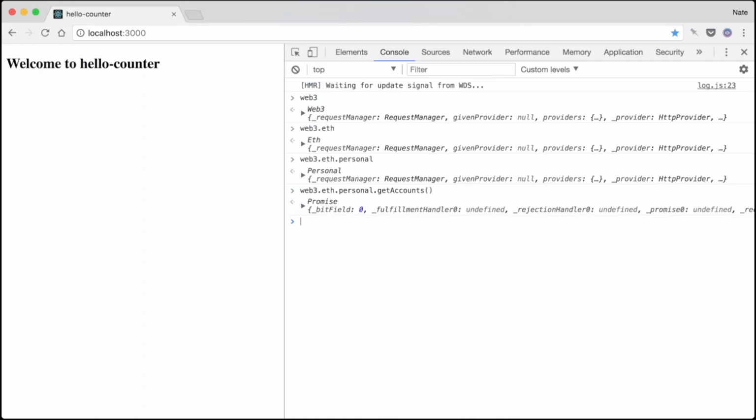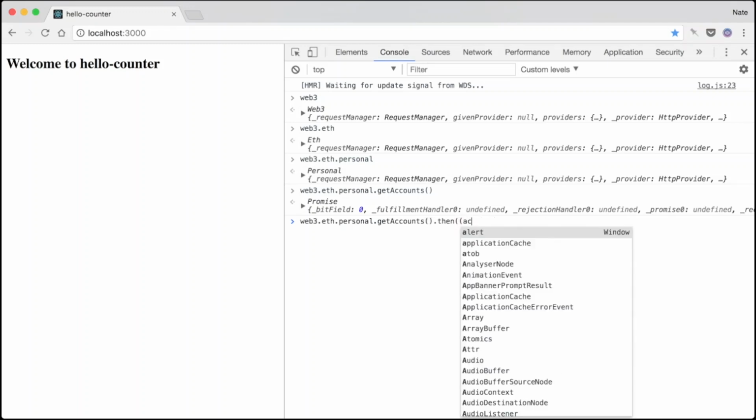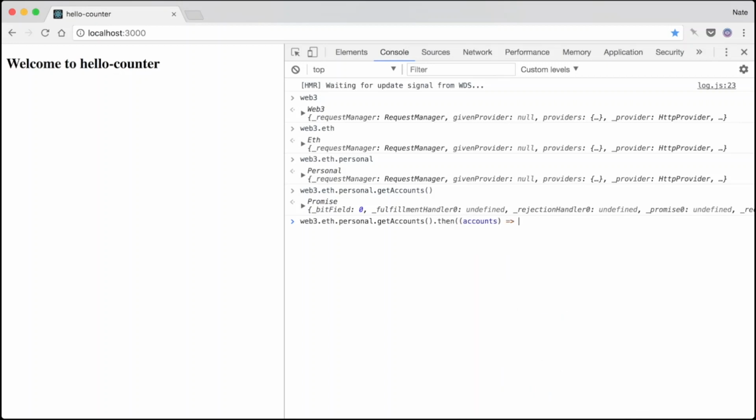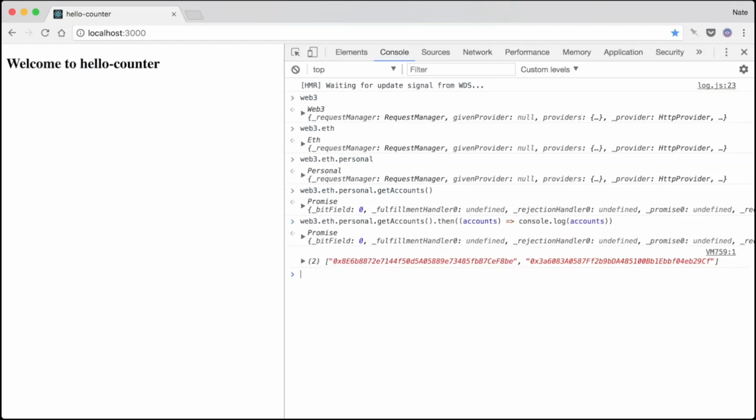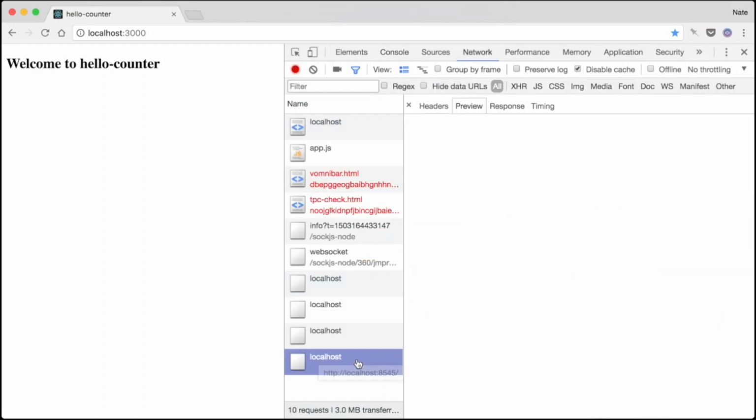So if we want to actually get the result of our accounts, we'll type web3.eth.personal.getAccounts, and we'll call .then, and then we'll log out the results of that promise. If this didn't work for you, check out the network pane in your browser. But at this point, we should have Web3 connecting from our browser to our Geth RPC server node.